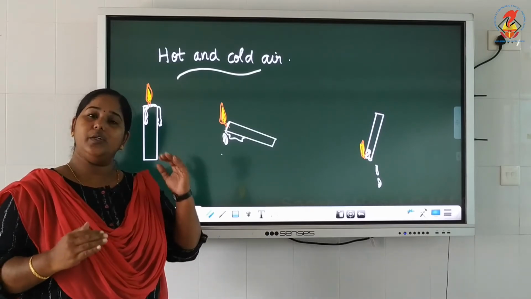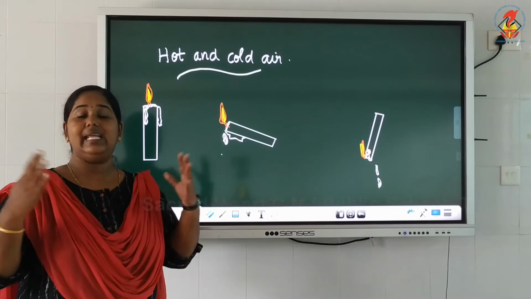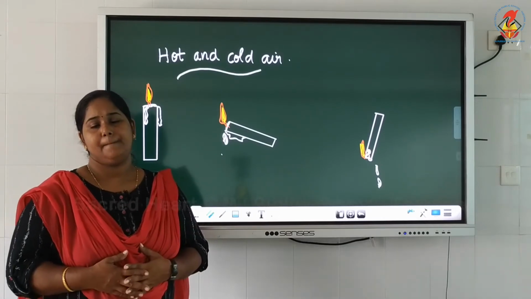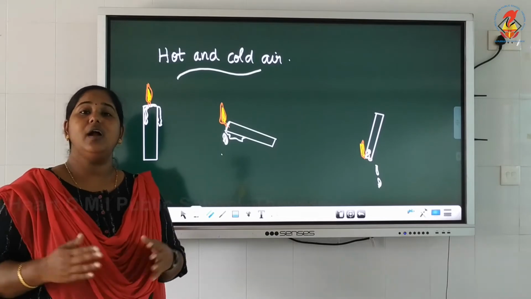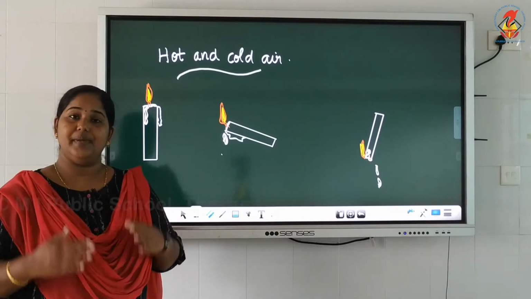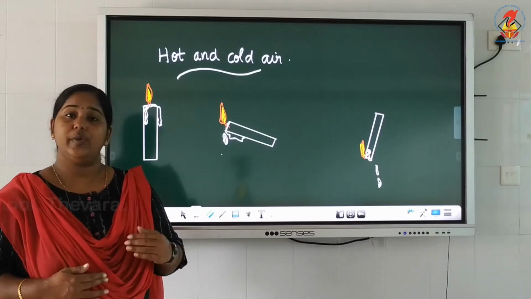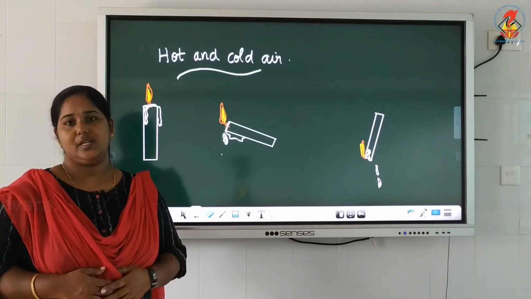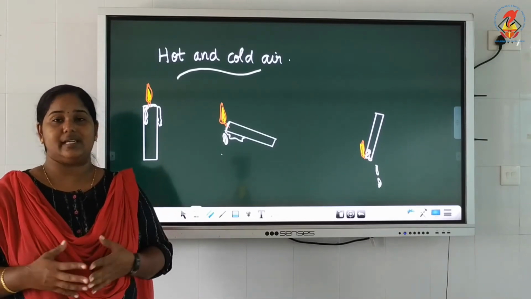Because the air on top of a burning candle or a flame is hotter than it is on the sides. What can we conclude from this? Hot air becomes lighter. Lighter things always move up. So when a candle burns, the air around it gets heated up.